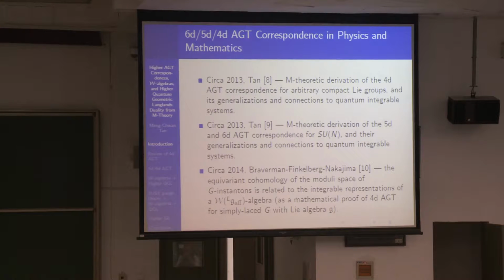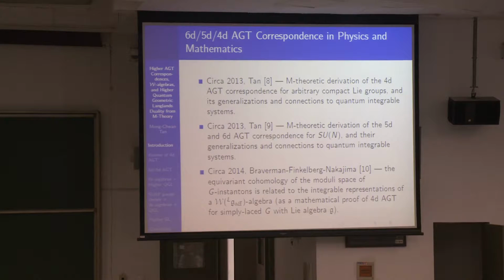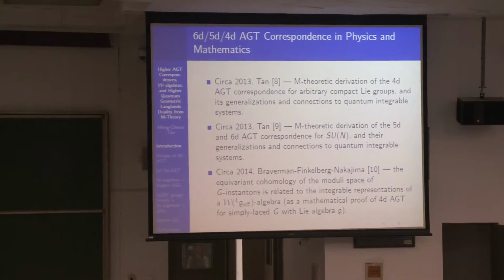And then what's relevant to our talk today is some previous work that I did in 2013. I gave an M-theoretic derivation of the 4D AGT for arbitrary compact Lie groups, not just SUN, and then its generalizations on ALE spaces and its connections to quantum integrable systems when you add surface operator defects in the world volume.